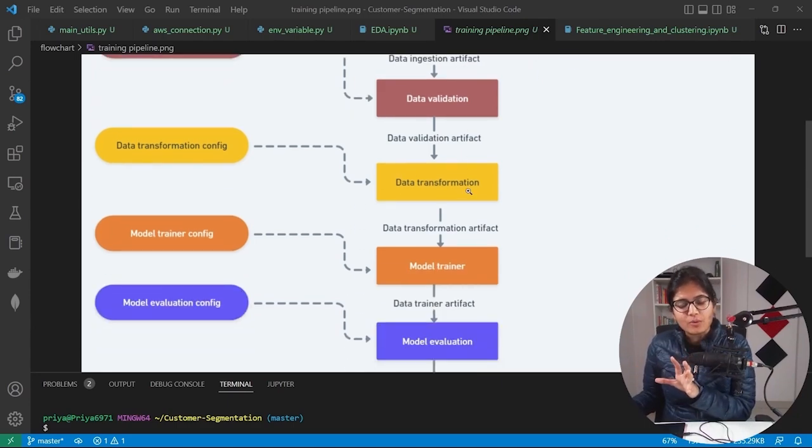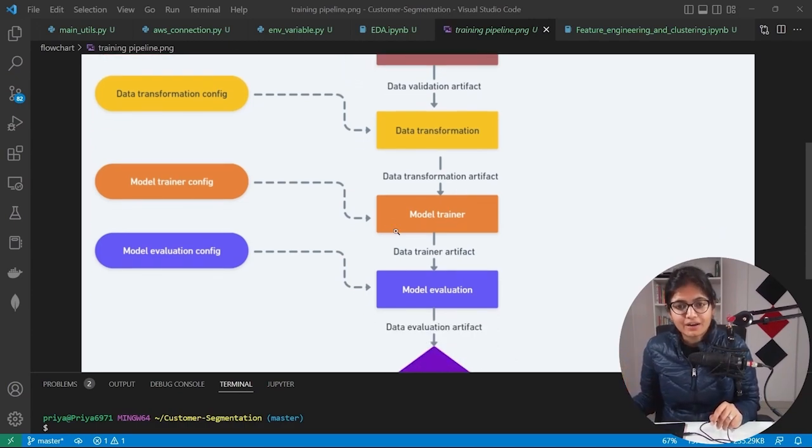Here, you will observe that we are doing a major clustering task, where we apply the k-means clustering algorithm to get the target column, the target clusters, out of the records given to me. So in data transformation, we do the transformation and get the pre-processed data, where we form clusters by applying the k-means clustering algorithm.